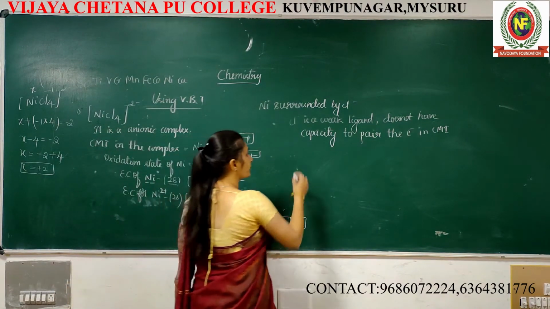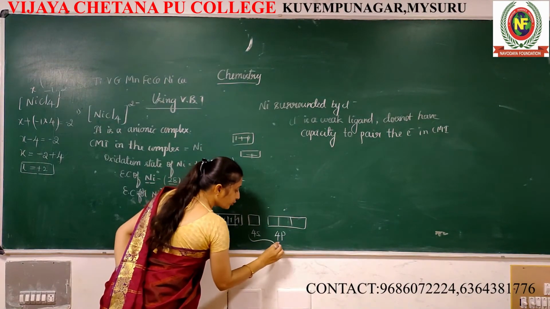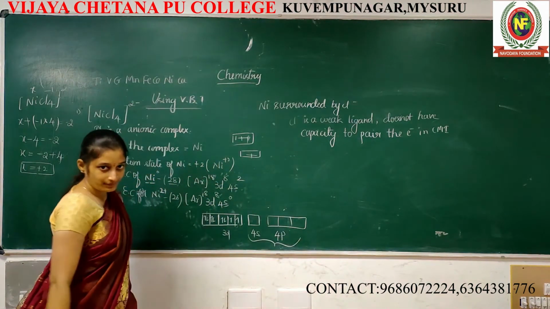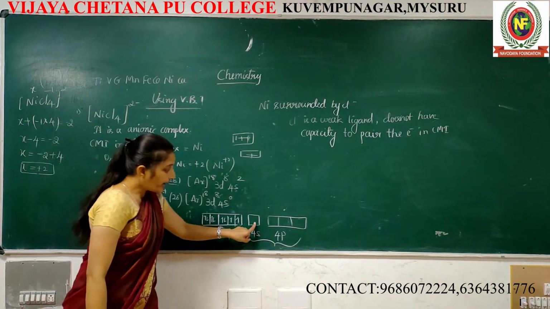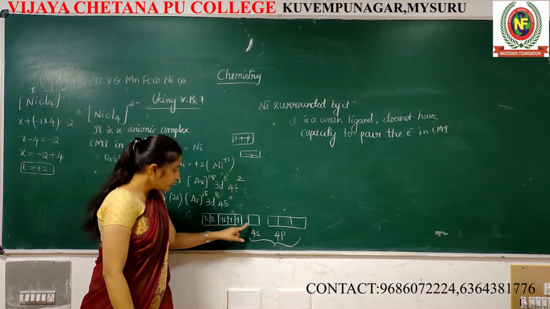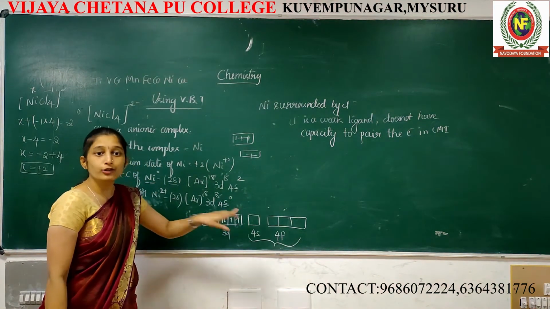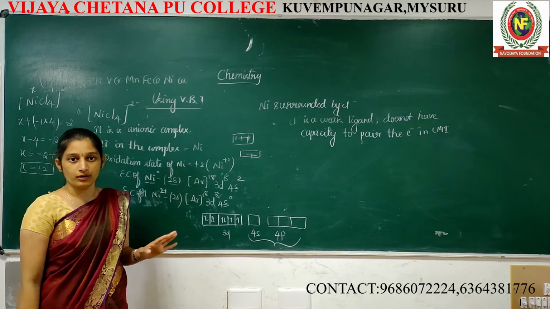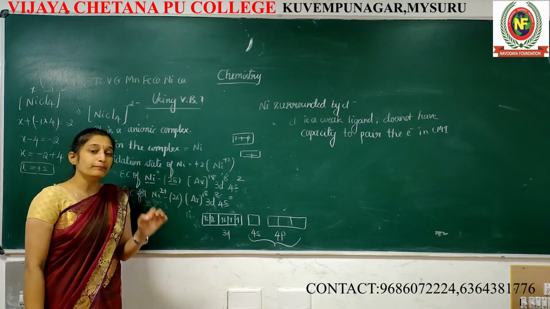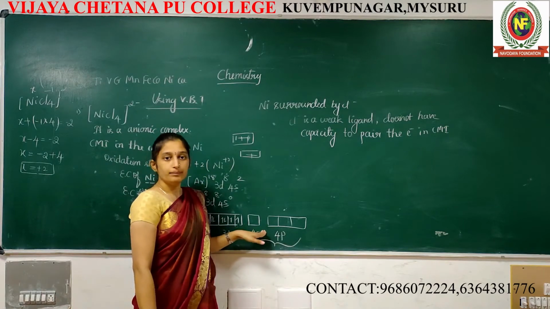So what happens? First, this will undergo hybridization. Why am I taking s and p? Because this one is fully filled and this one is partly filled. I don't want fully filled, also partly filled. I want completely empty orbitals. These three are completely empty.